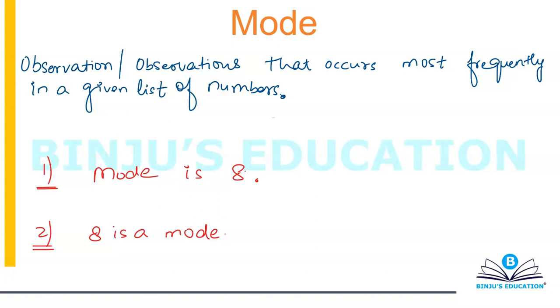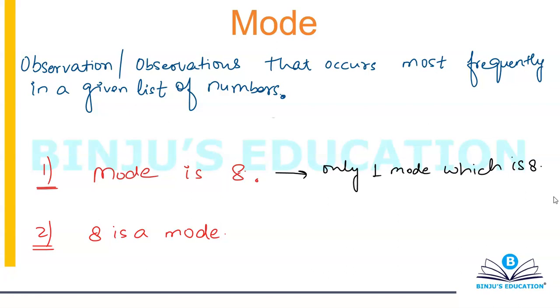When the question uses the first statement, that mode is 8, this basically means that there is only one mode, which is 8. Or 8 is that observation which is occurring the highest number of times.